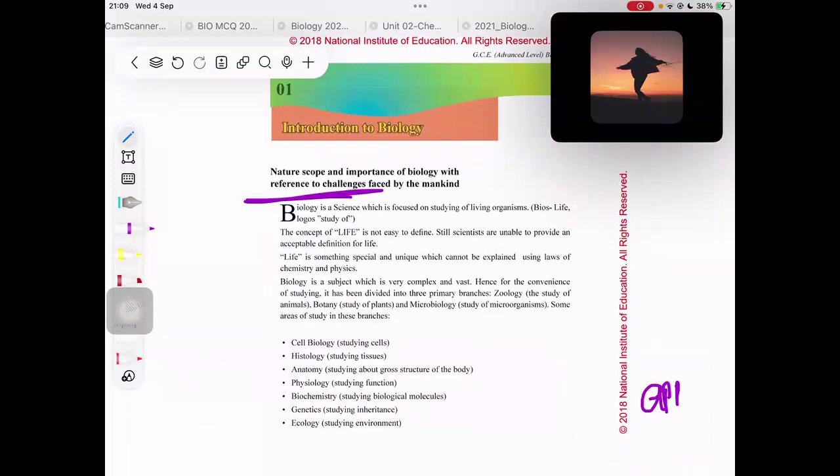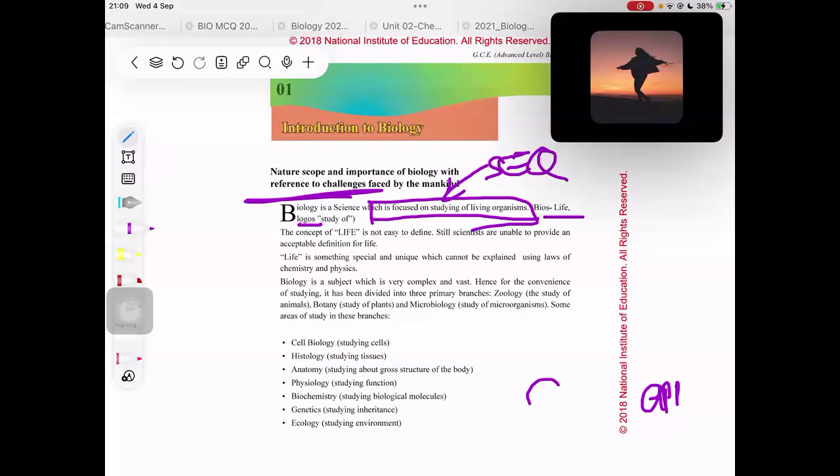So biology is a science, we know that, right? And it is a science focused on studying of living organisms, right? So the definition is easy for you. Write down SCQ over here. Could be asked for an SCQ. What is biology? It is a science which is focused on studying of living organisms, right? So what does bio stand for? Bio stands for life and logo stands for study of, right? So basically biology means the study of life, right?